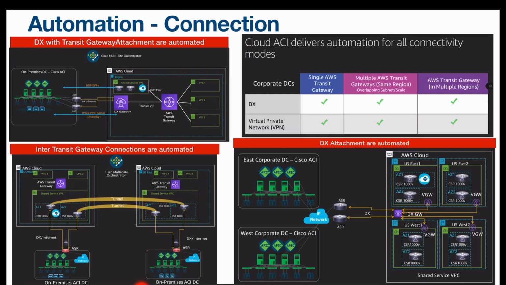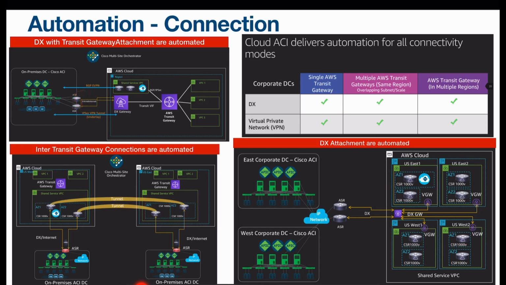If you see the first one, wherein we have implemented the direct connect gateway, the virtual interface is being automated. Implementation of the public virtual interface, BGP session, VLANs, customer side of configuration, it's all being automated.